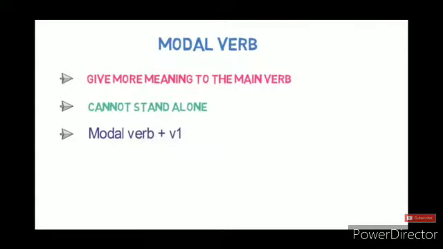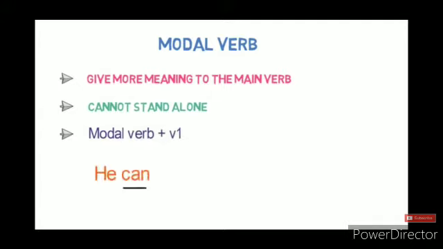Again, we are going to learn an interesting topic, the modal auxiliary, lesson number 25. Now, let's get started. What is a modal verb? It gives more meaning to the main verb. It cannot stand alone, which means it requires the main verb for its existence. Thirdly, modal verb plus verb first form. It is used before the base or first form of the word.